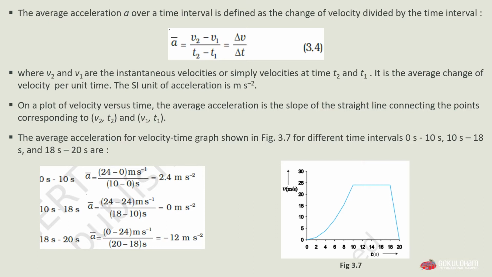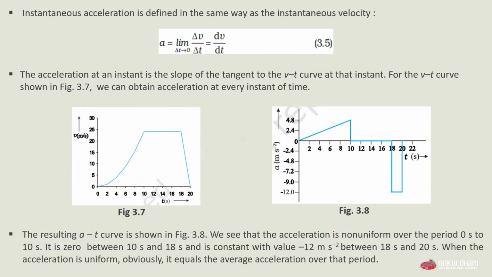Let us see how instantaneous acceleration is defined. Instantaneous acceleration is defined in the same way as instantaneous velocity. You can see equation 3.5, where we have given the formula for instantaneous acceleration, which is a equals the limit of delta t tending to 0 of delta v, which is our change in velocity, divided by delta t, which is our time interval, which equals dv by dt. Here we have taken the derivative dv divided by dt. So this is the formula for our instantaneous acceleration.